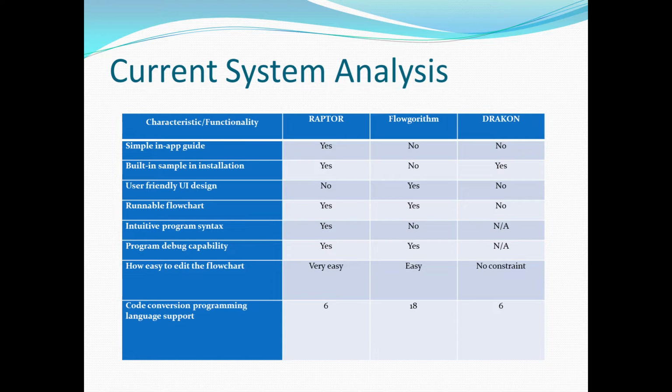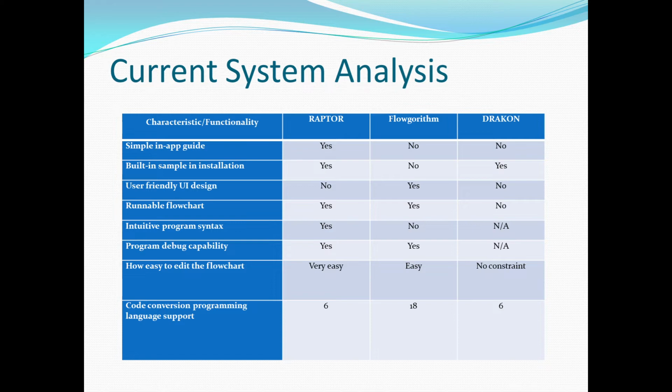And for Raptor and Dracon, they have a built-in sample in the installation. So they have built-in programs, already built ones, and the user can open the example and see for themselves the already existing program. While Flowgorithm doesn't have any built-in sample in the installation, but they do also have it on their website, though not in the application.